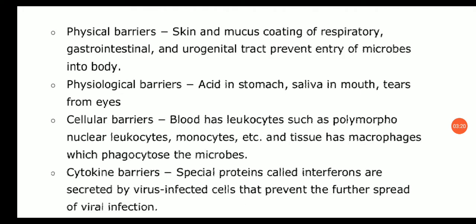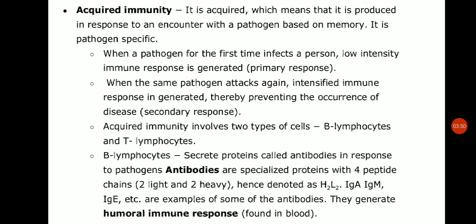Then others are the cytokine barriers. These are special proteins called interferons. These are secreted by the virus infected cells that prevent the further spread of the viral infection. Means when the virus enters into our body, then our cells secrete a special protein. These are known as interferons, and these interferons prevent the further spread of the viral infection.